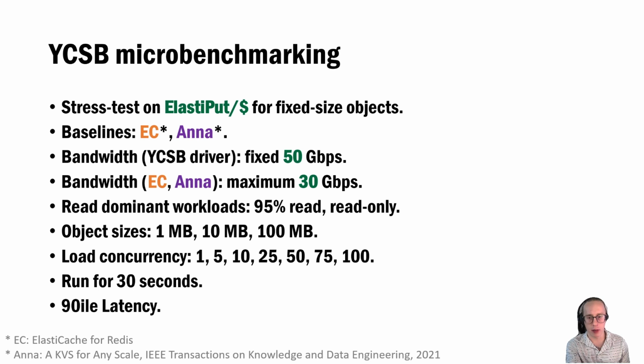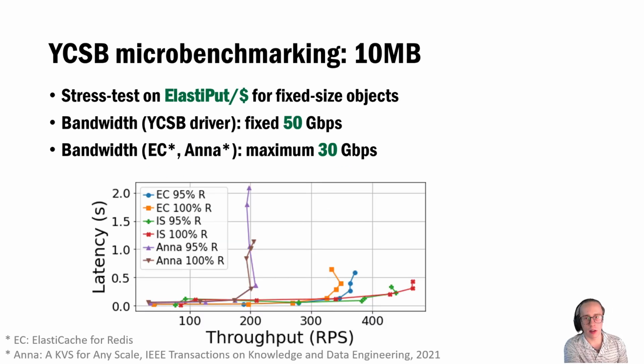YCSB varies the number of threads used, beginning with 1 thread. The driver drives a read-dominant workload with a fixed concurrency for 30 seconds. Then, we gradually increase the concurrency to 10, 25, 50, 75, and 100. Since the workload runs for just 30 seconds, both Elasticache and Anna do not have time to scale. For a single run, the size of the object is fixed. We show the most representative experiments for the 10 megabyte objects here.